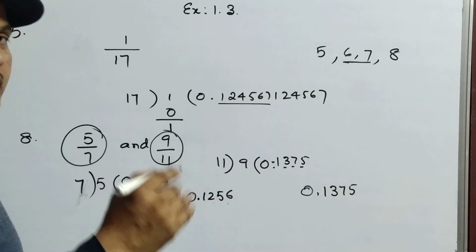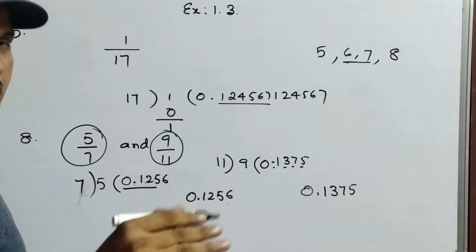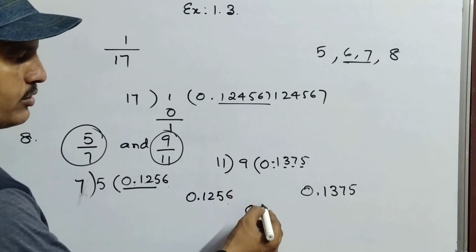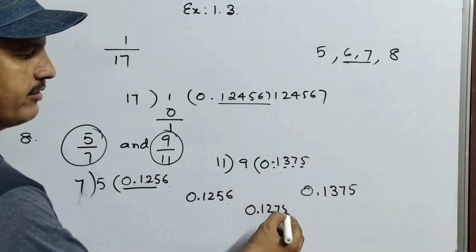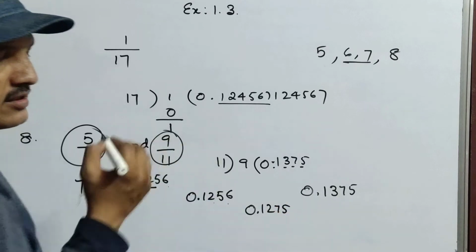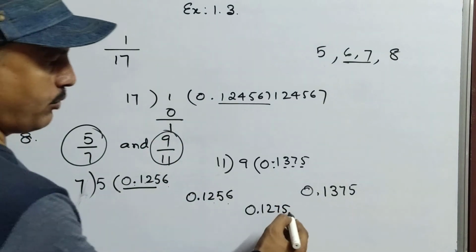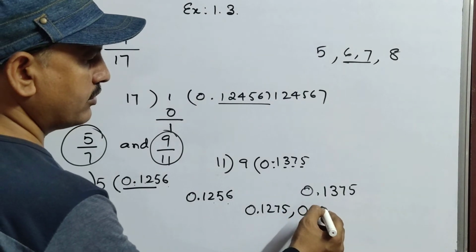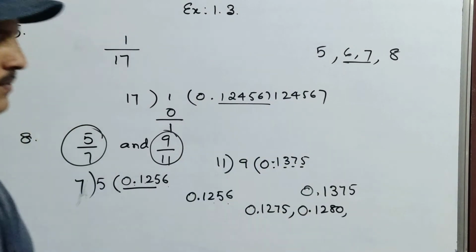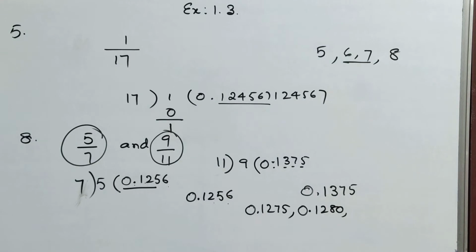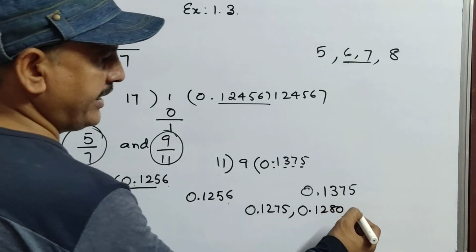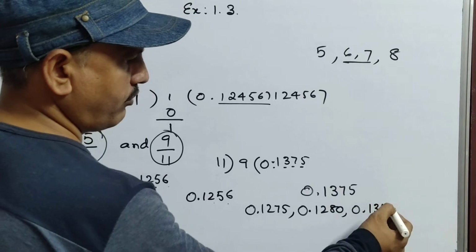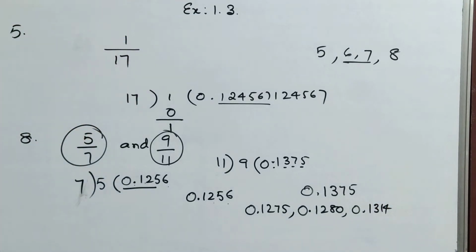You write one number, whichever number you like. I like, suppose, 0.1275, more than this, less than this. So one irrational number over. Next, 0.1280. Understood? So 2 over. Next, 0.1314.